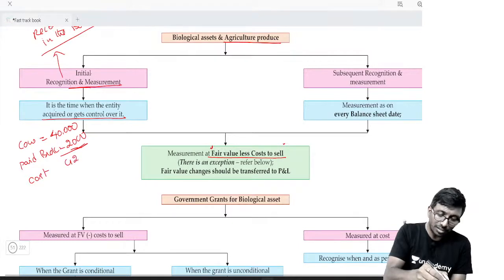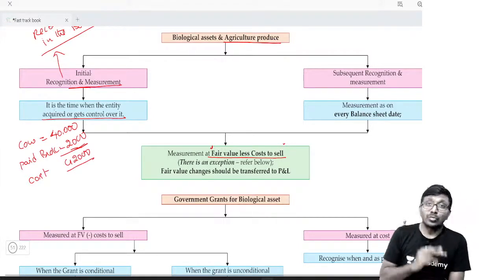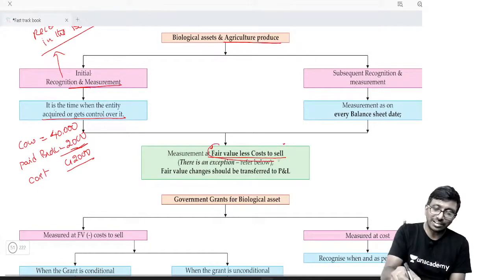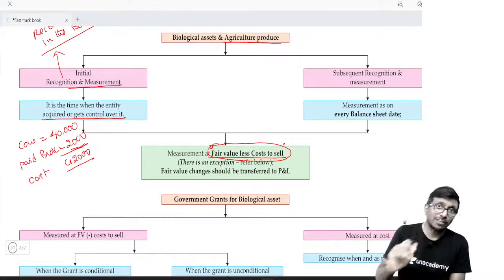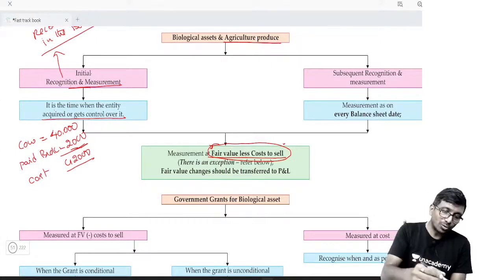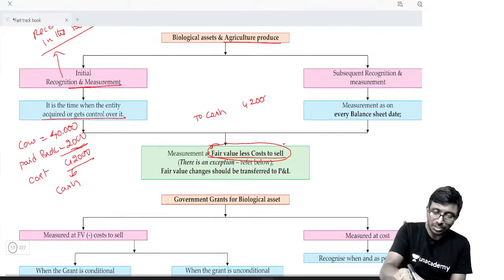Right now, are we recognizing it at cost? No, we are not recognizing it at cost. We are recognizing at fair market value minus selling cost. This is the amount you paid in cash. So then what are you supposed to record? First, cash is equal to 42,000 rupees out.